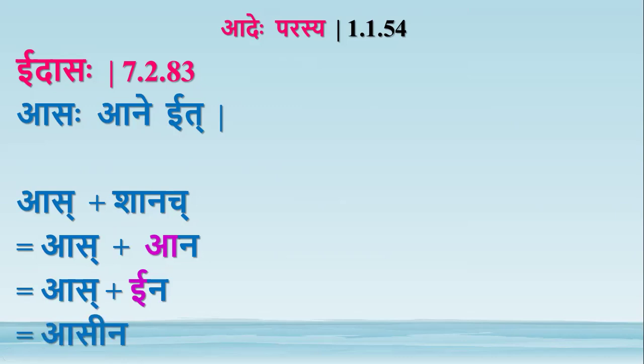Asina is the Shanach pratyanta form of the dhatu As, to sit. This is about Adeh Parasya. By Adeh Parasya, whenever there is a nimitta for an Adesha to come in place of a Sthani, then that Adesha comes in the place of the first letter of the Sthani.